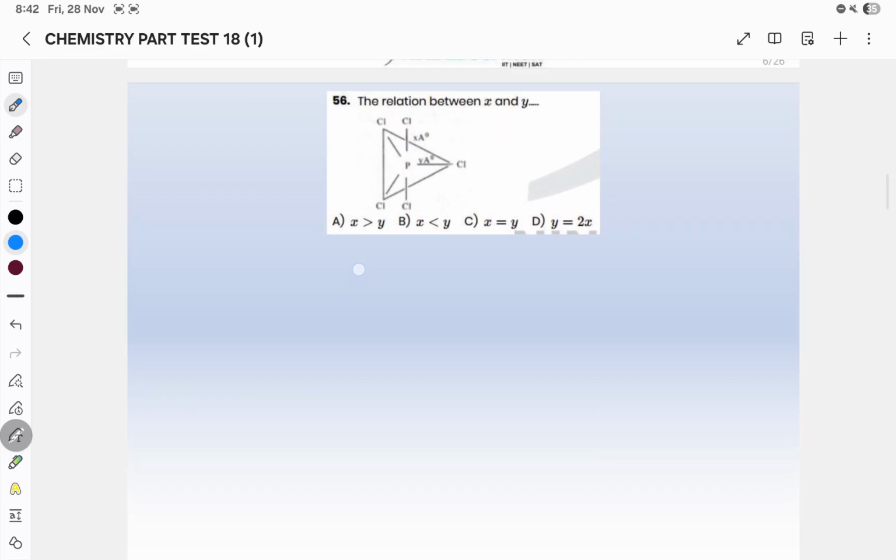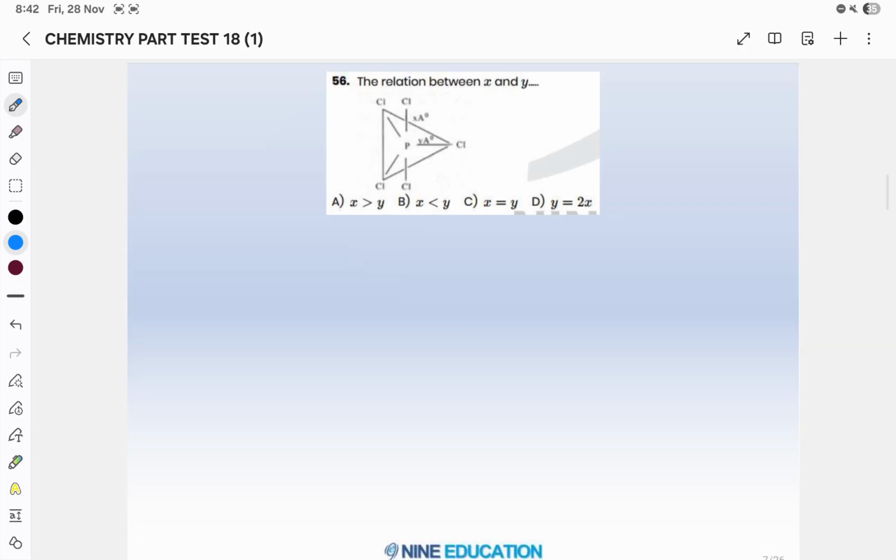Now we will move to the next question, question number 56, the relation between X and Y. First of all, what are X and Y? X is the axial bond and Y is the equatorial bond. So in general, the axial bond is greater than the equatorial bond.